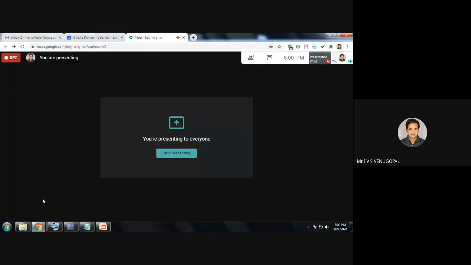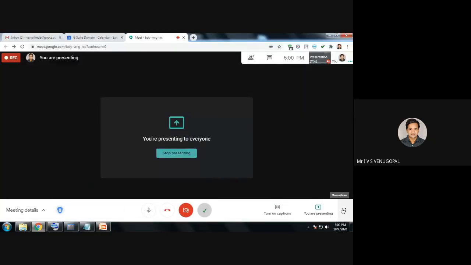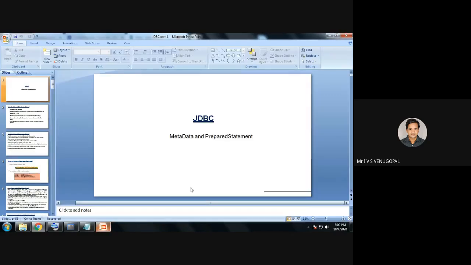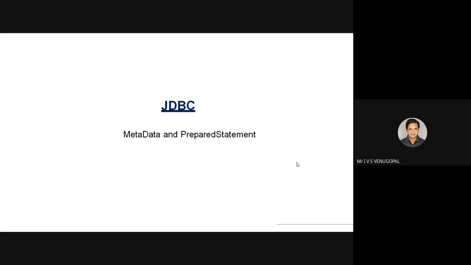So I will continue that session. Our next topic in JDBC is metadata and prepared statements. JDBC stands for Java Database Connectivity.